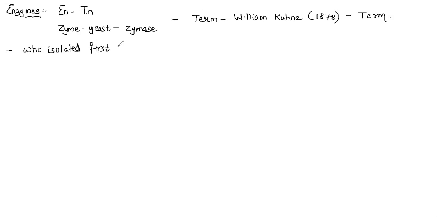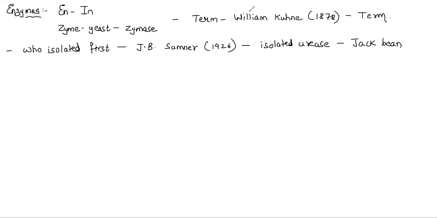The first scientist ever to isolate an enzyme was J.B. Sumner. And in the year 1926, J.B. Sumner isolated an enzyme. He isolated urease. Urease was the first enzyme to be isolated, and it was isolated from jack beans. When I say jack beans, it is jackfruit. We all call it fungus.